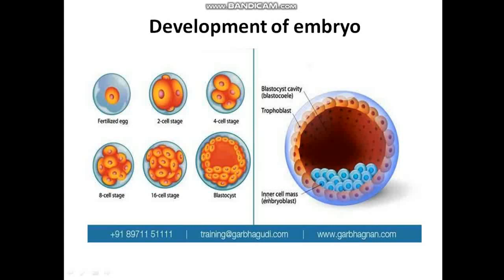This layer of trophoblast, the outermost layer, helps for the attachment of the embryo, or the blastocyst, to the uterine wall, whereas the inner cell mass gets differentiated into an embryo. Once the blastocyst gets attached to the uterine wall,